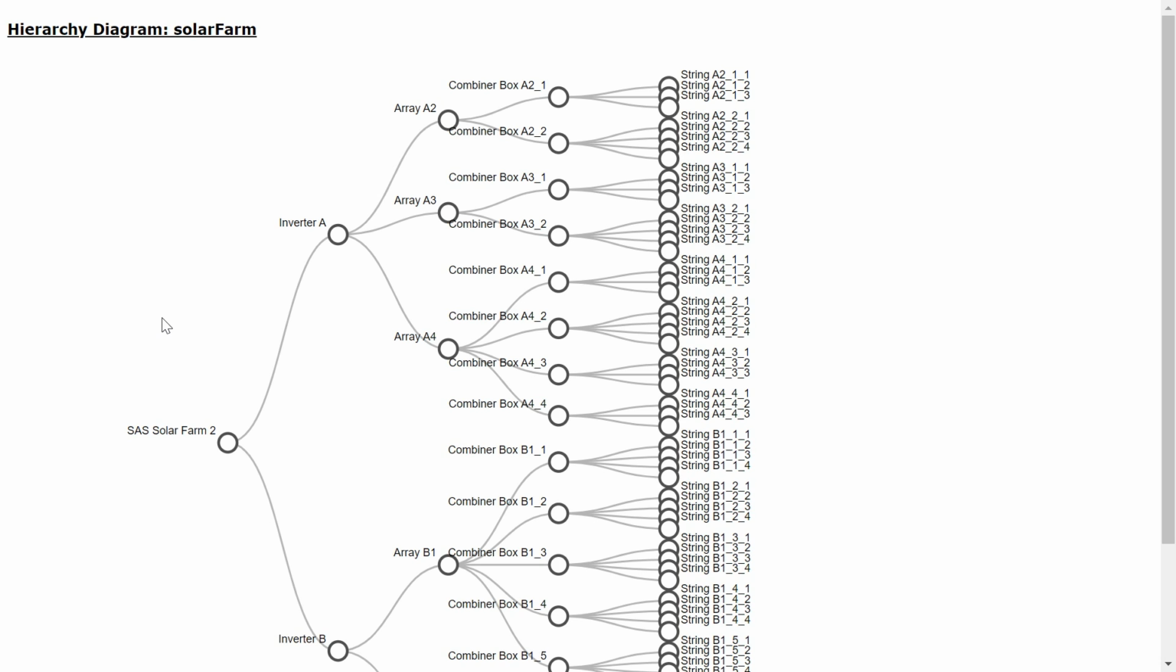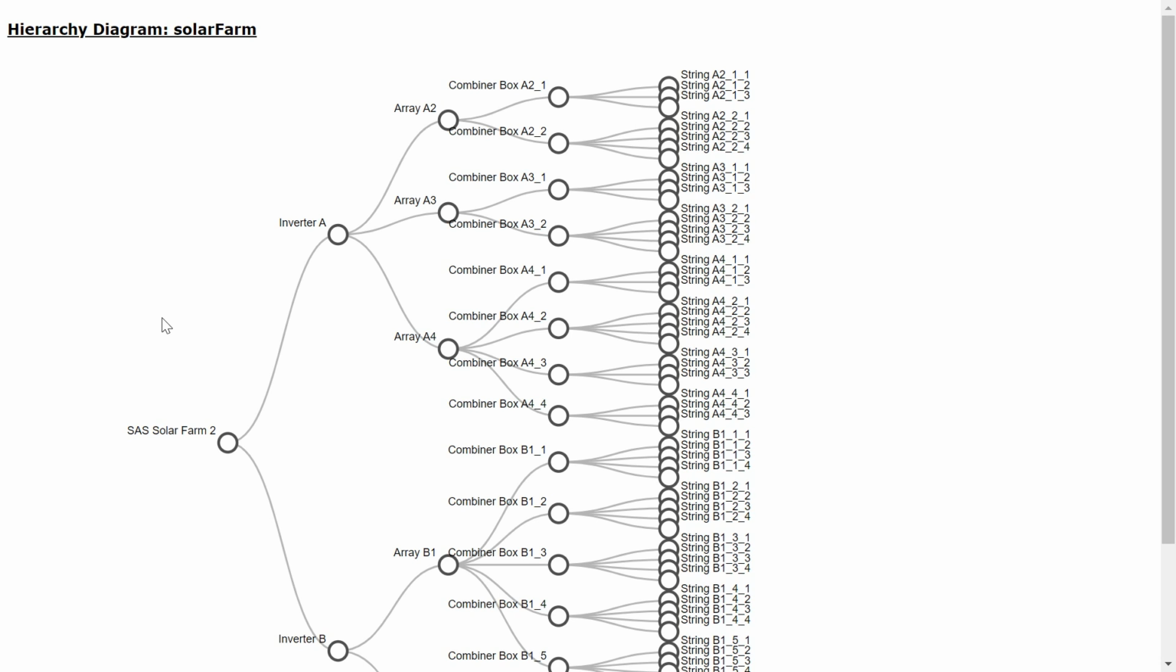Just to give you a quick overview of what these assets or devices are in a solar farm, a string is a small group of adjacent solar panels. Multiple strings connect to a fuse terminal in a combiner box, and the combined output is connected to an inverter. An array is more of a logical grouping of these combiner boxes from a particular area of the solar farm. In our case, we have 5 distinct arrays.